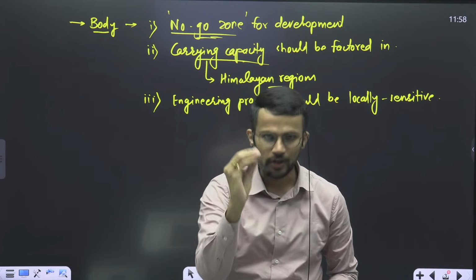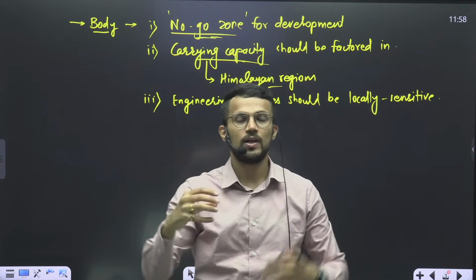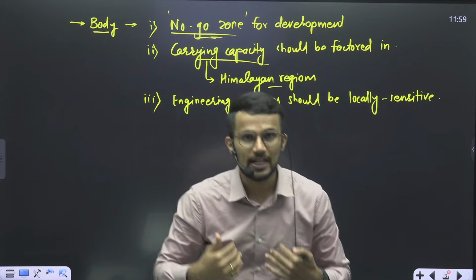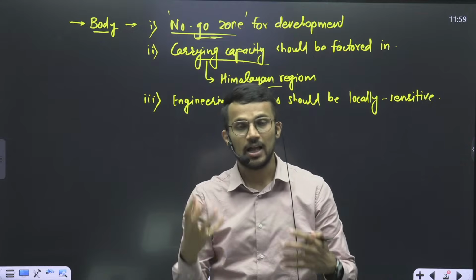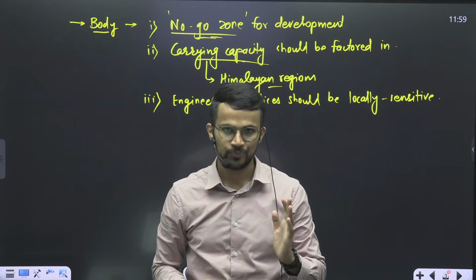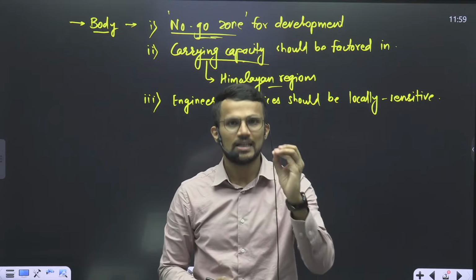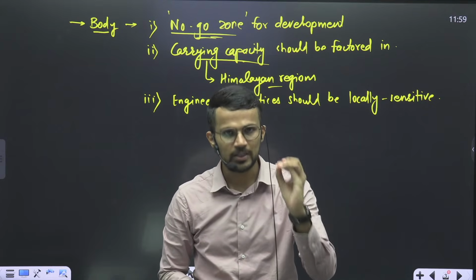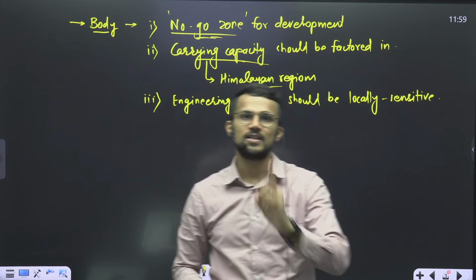So to avoid this, we'll have to take into account the natural flow of that particular river, and then we will have to design our infrastructure accordingly. If we do that, then we can say that the infrastructure is being developed in a locally sensitive manner, right?